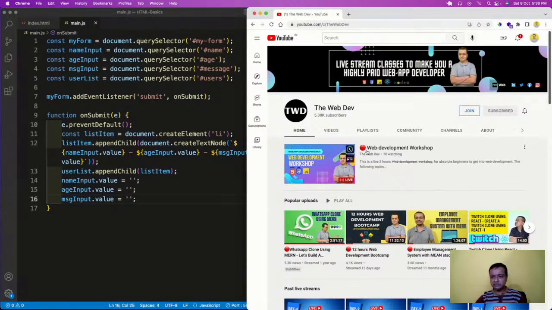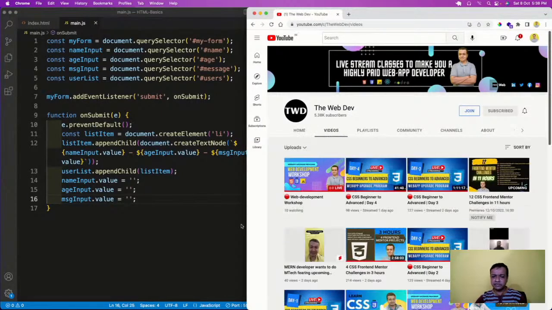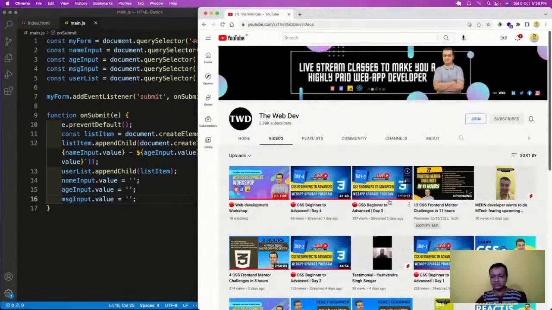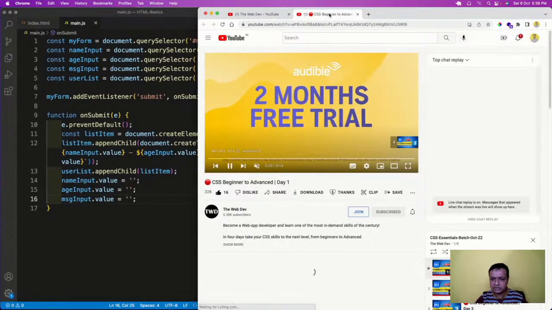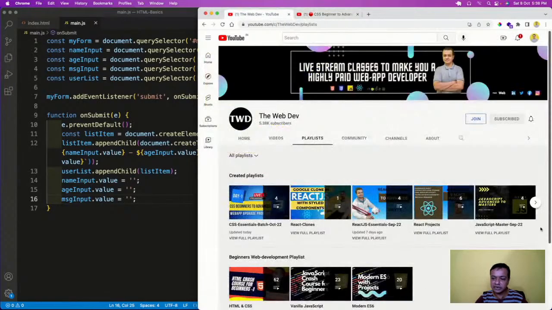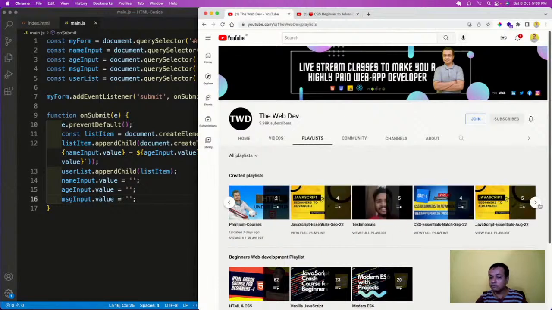Here you can see we have these CSS classes, taken by Mosam, 4 days of CSS classes. Then we generally have not one but 2 JavaScript classes: JavaScript beginners to advanced and advanced to beginners.